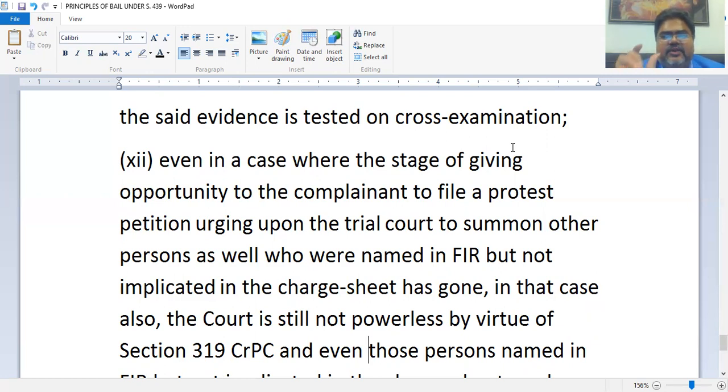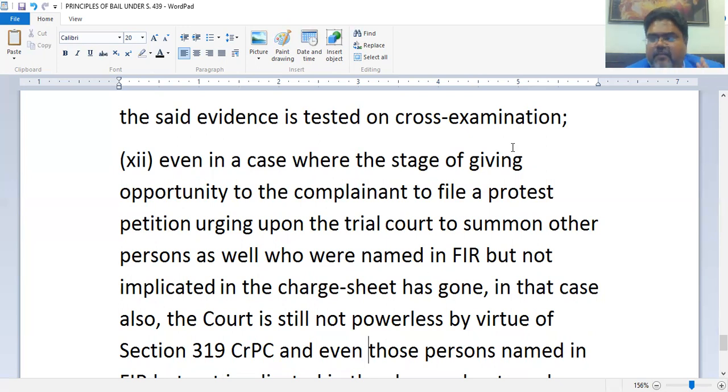This expression, further investigation, is mentioned there in 173 subsection 8, right? So suppose that stage has already passed and even the complainant did not bring a protest petition. The complainant did not point out at that time, when the charge sheet was filed, right? Maybe he kept on sleeping. But when the same complainant at any stage after the charge sheet is filed makes an application under